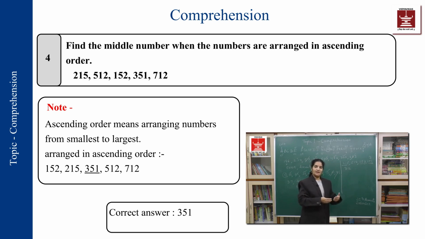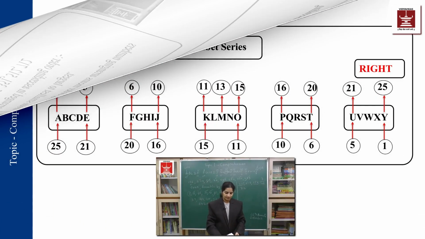Okay, so the knowledge that you needed here was ascending order. What is ascending order? What is descending order? If I write the numbers from smaller to bigger, it is ascending order. If I write it from bigger to smaller, it is descending order. This is the basic knowledge that I required over here. But how do I use it is what is more important.